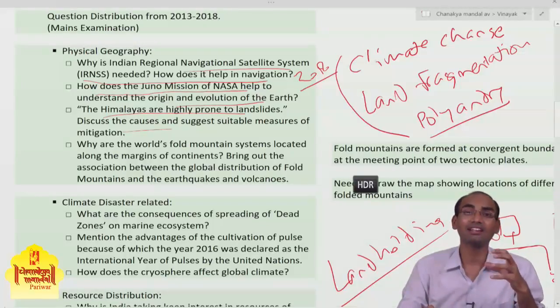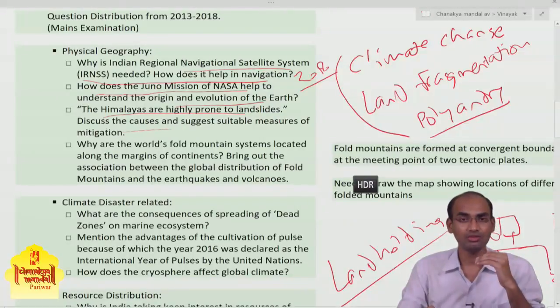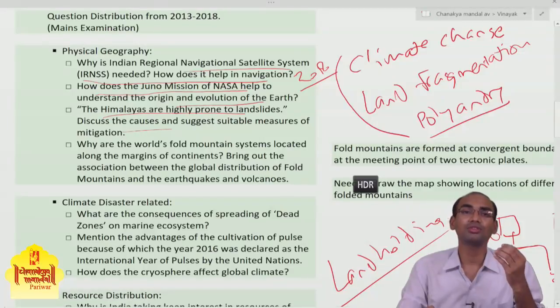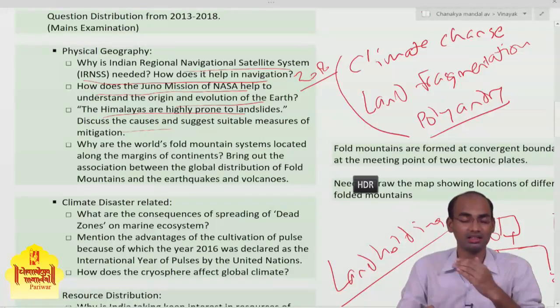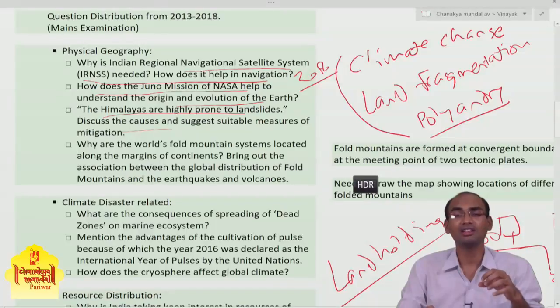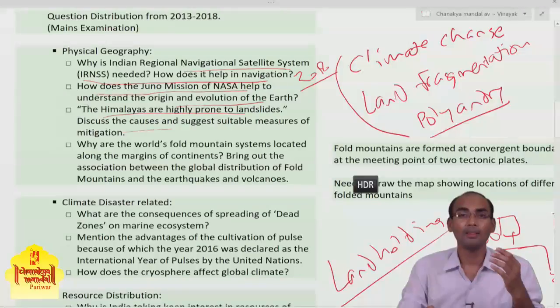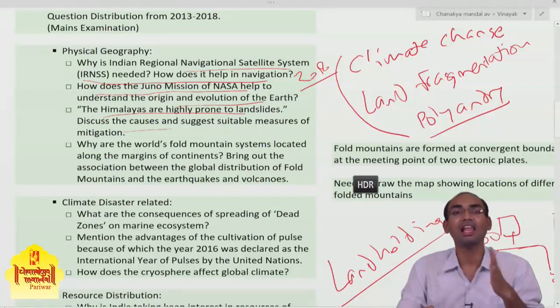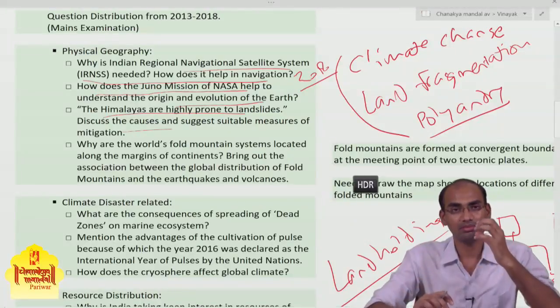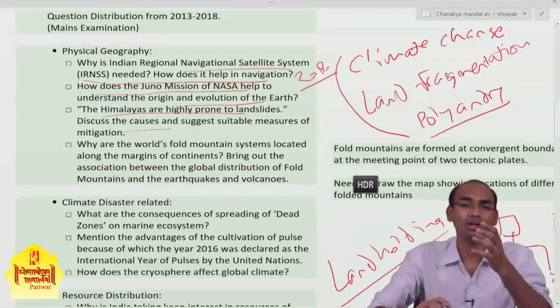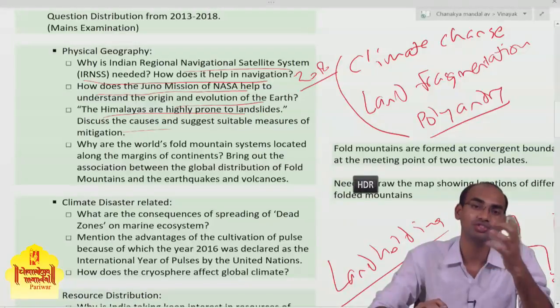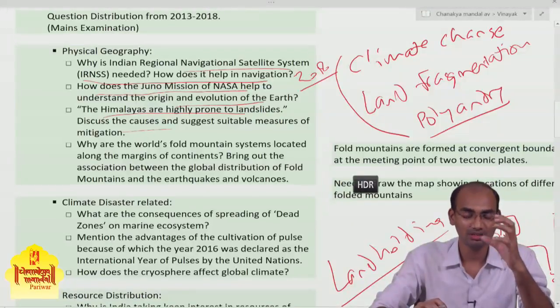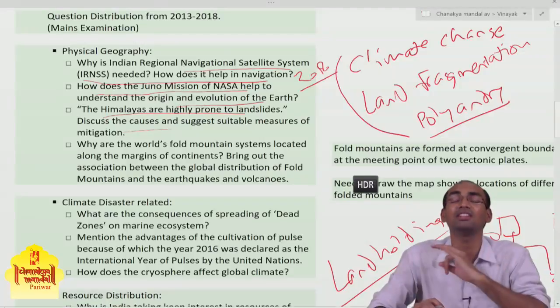Then agriculture. For agriculture, people cut down more trees, just to clear the land so that they can increase the agricultural land. Because of that also we are changing the land use, so it is quite difficult for nature to adapt to these changes. So what happens is landslides, floods and other incidents.